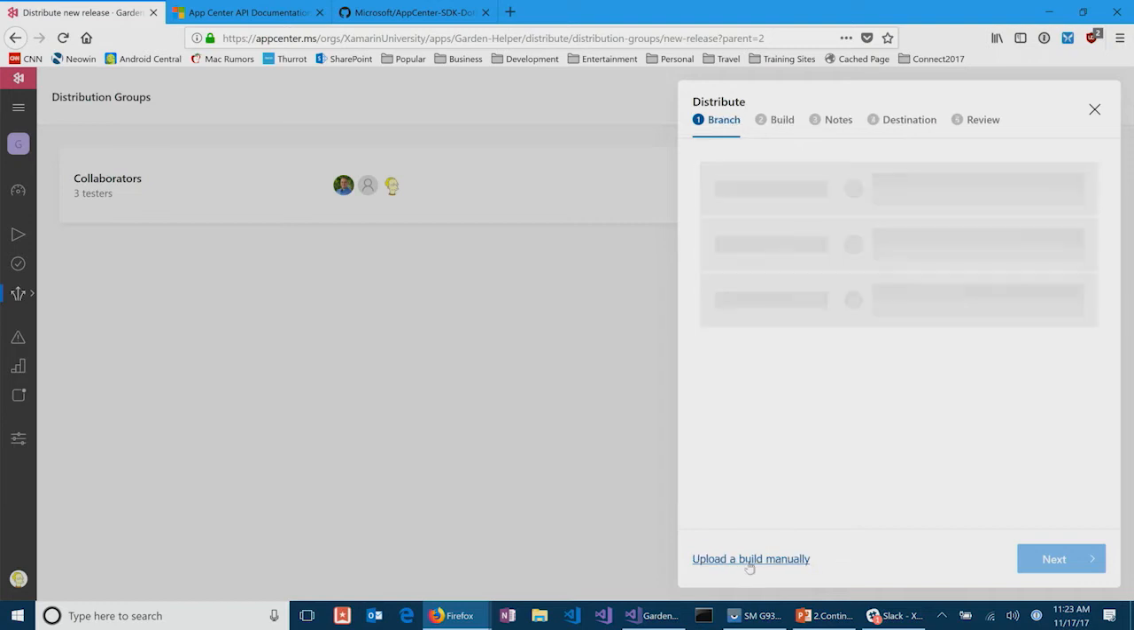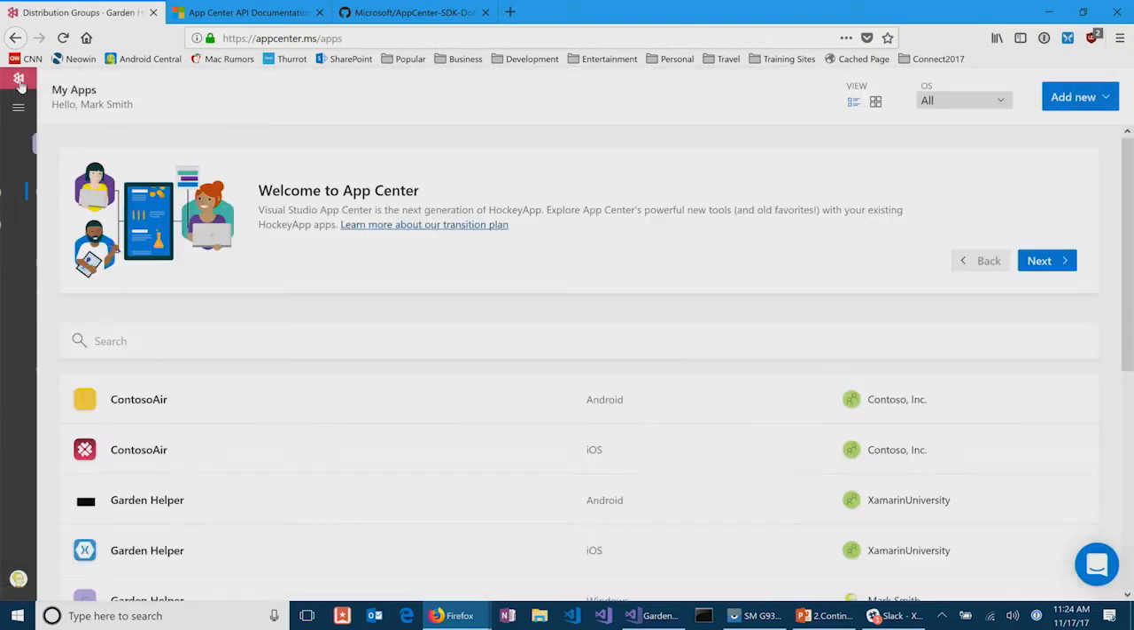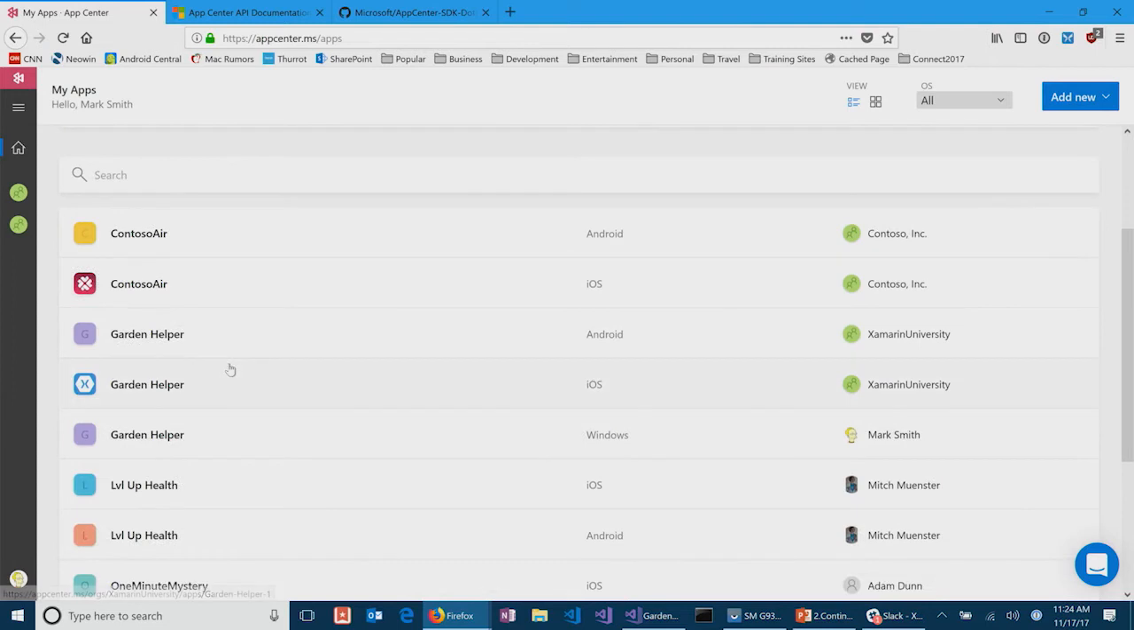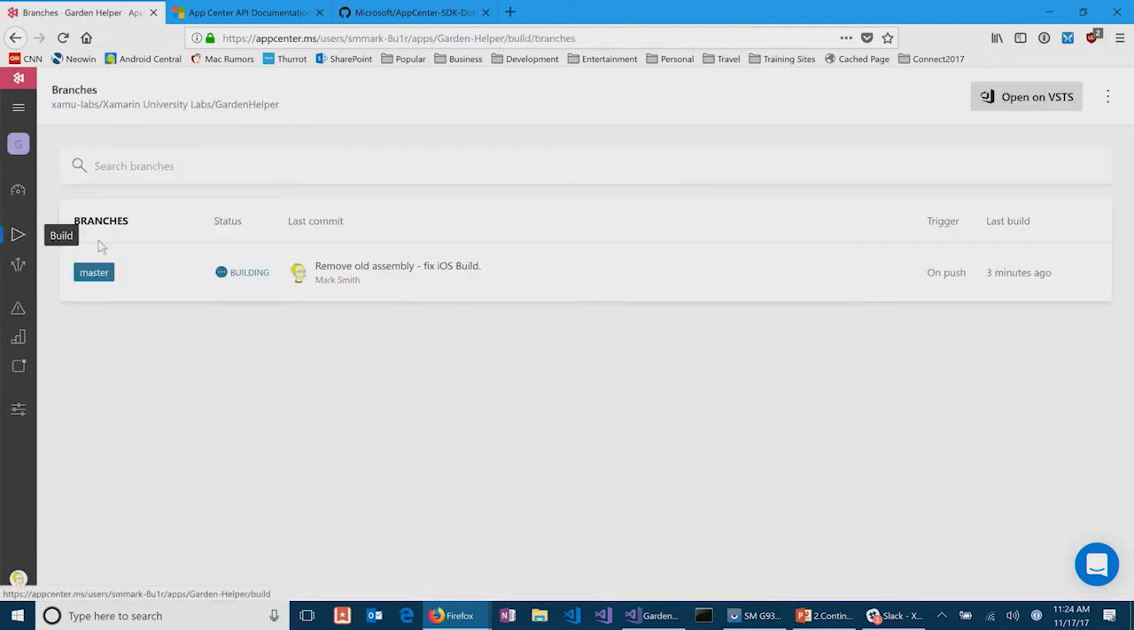That's pretty cool. I can also, of course, choose from the branch, and so it'll pull all my branches, and I can pick it from there, which is what we've been doing up to this point. And again, it also nods to the fact that we don't have to use all the tools. We don't have to have App Center do the build for us. We can create our own builds and distribute it through the App Center distribution system.